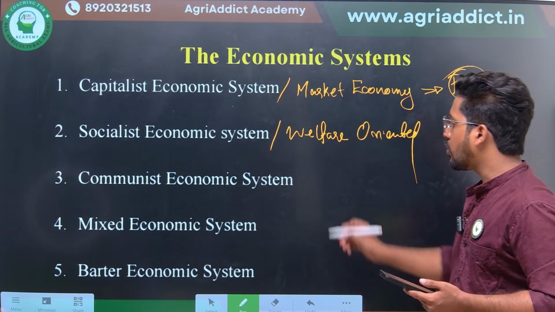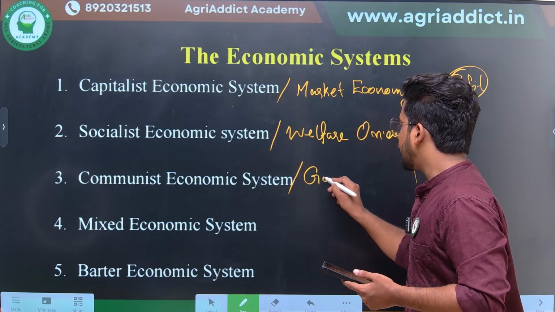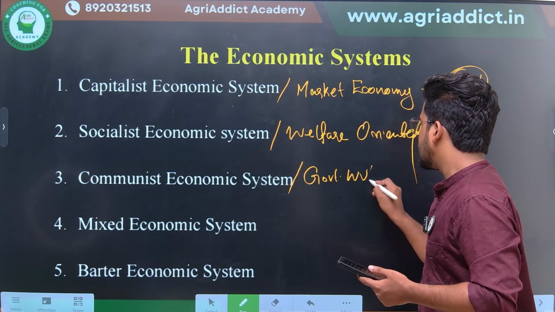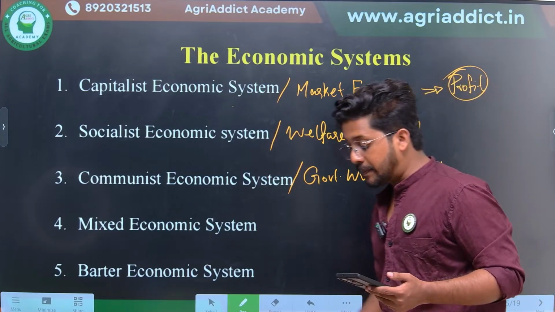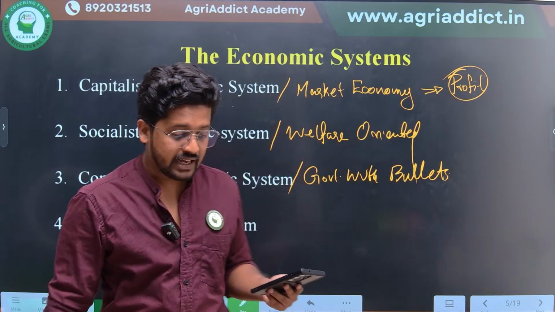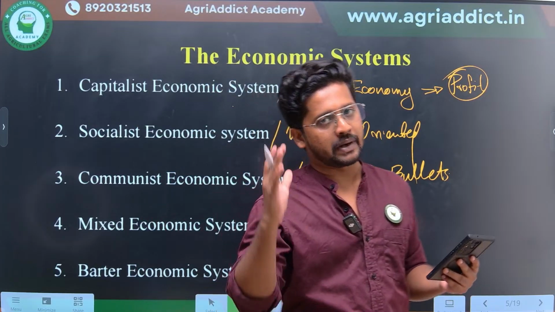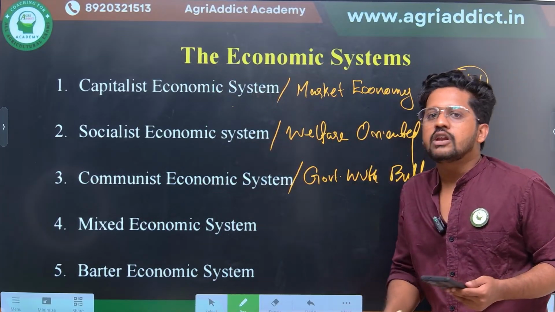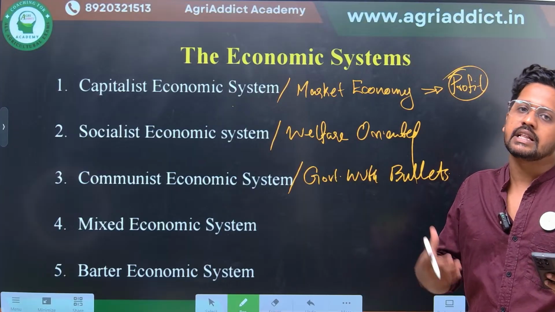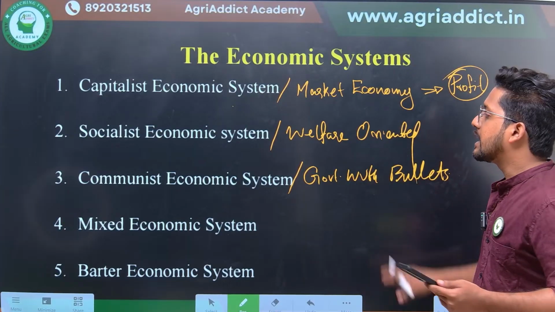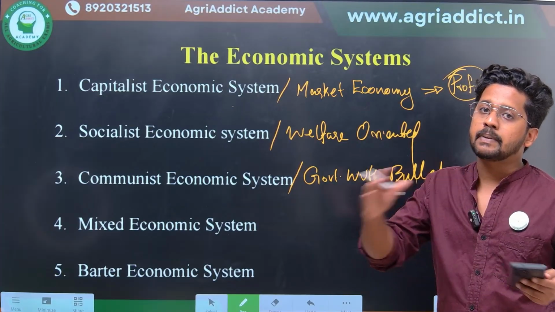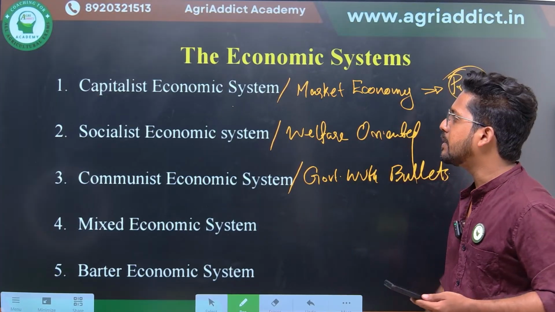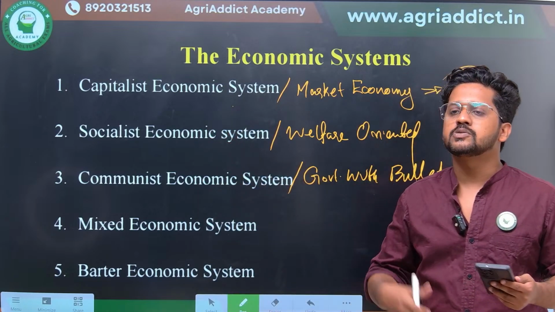This is also known as government with bullets. Whatever plans are laid by the government have to be followed by the people. The people will not have much involvement in the planning process of the system. The government lays out the plan and the people have to follow whatever plans are given by the government. But in the case of the socialist economic system, it is much more flexible.